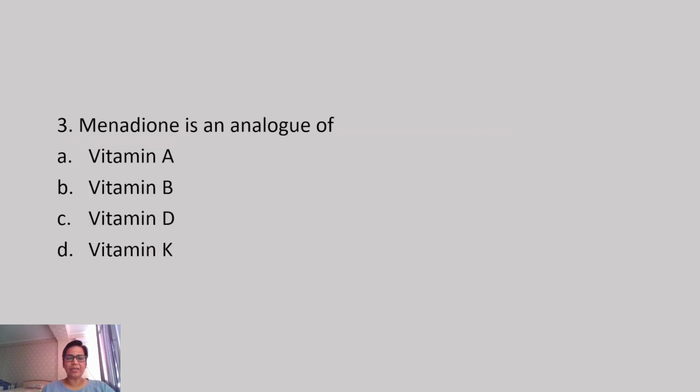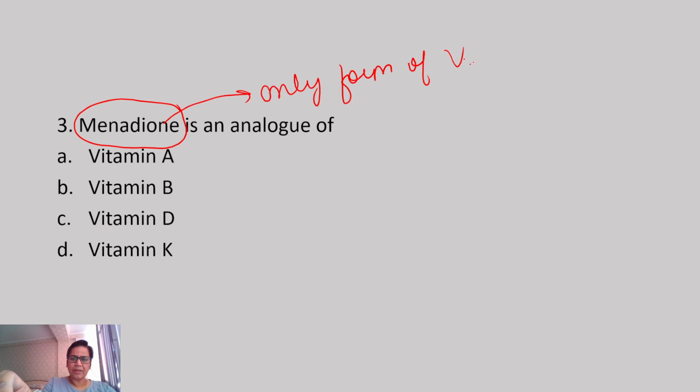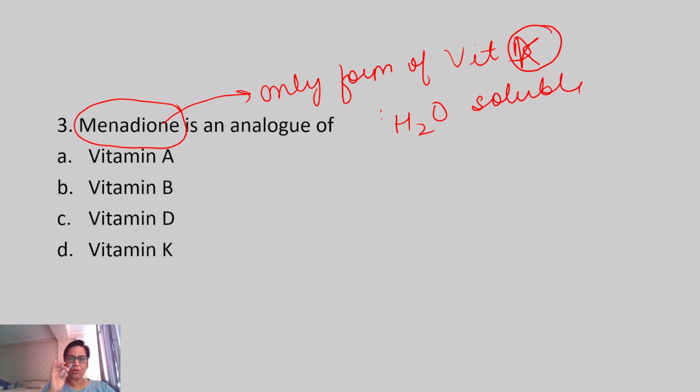Moving on to the third question, Menadione is an analog of. Now always remember, this is a very important question from viva point of view also. Menadione is the only form of vitamin K which is water soluble. This vitamin K has actually three forms. Out of the three forms, Menadione is considered to be water soluble. So it is an analog of vitamin K. So the answer to this question is B.